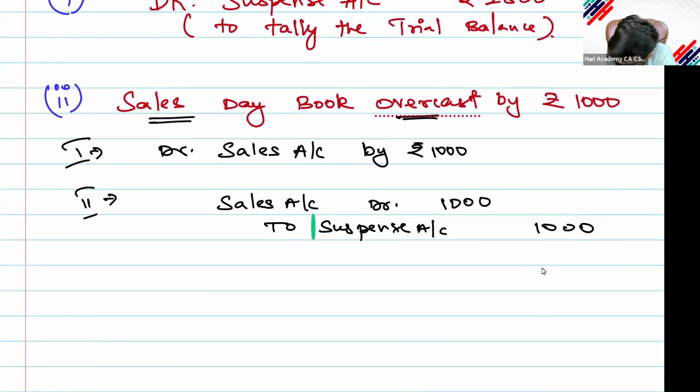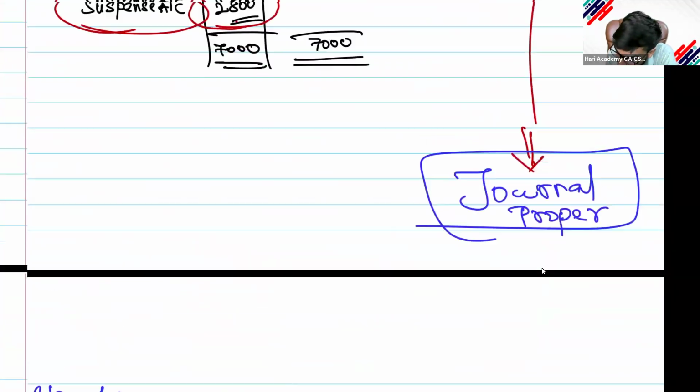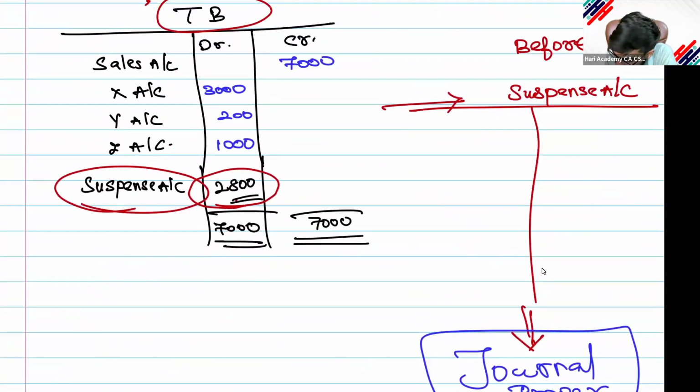Then to do the posting of the credit side, I don't want the debit side, so I will go to the suspense account and write on the credit side 1,000. If you want, I will write 'by sales account'. Actually, this entire suspense value of 2,800 should be transferred at last only. The value should be taken over. For a better explanation, that is what I'm going to do. That's what I earlier told you.